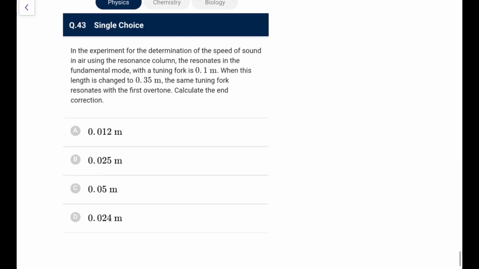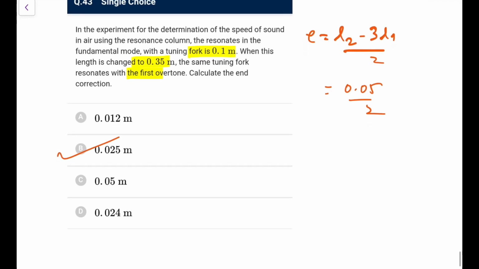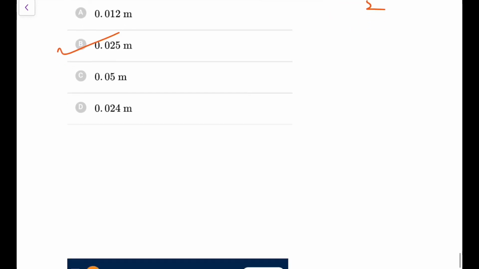Next, in the experiment for the determination of sound speed using a resonance column with a tuning fork, it resonates with length 0.1 meter. When this length is changed to 0.35, it is the first overtone. What is the end correction? You directly remember end correction is (L2 minus 3 L1) by 2. Just remember this result. So it would be 0.05 by 2, that is 0.025 meter. Straight away, this is your experimental basis.